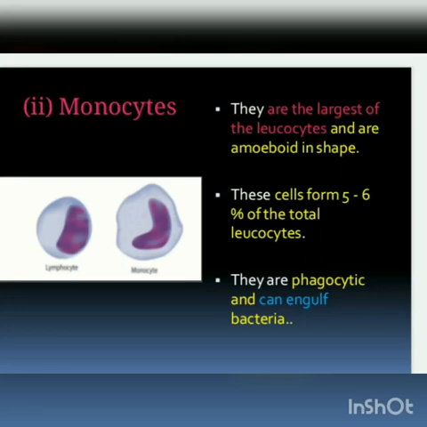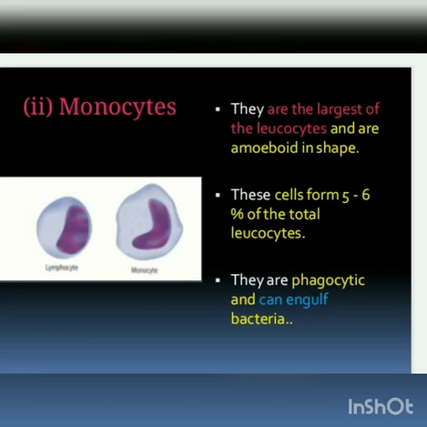When there is a bacterium, this monocyte will move. It will catch the bacterium and swallow it. This is called engulfing. It will produce some substances to detoxify and kill the engulfed bacterium, and break it into many small minute pieces.